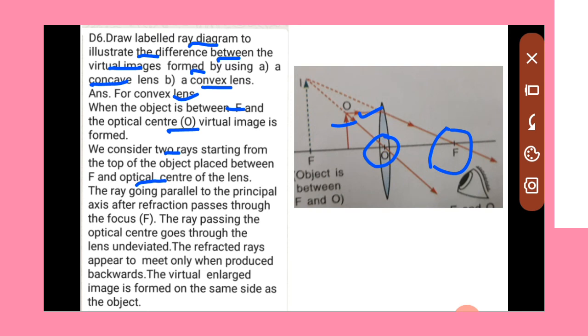The ray passing through the optical center goes through the lens undeviated, no change, no bending. The refracted rays appear to meet only when produced towards the back. The virtual enlarged image is formed on the same side of the object.